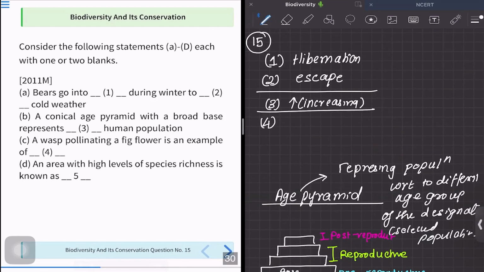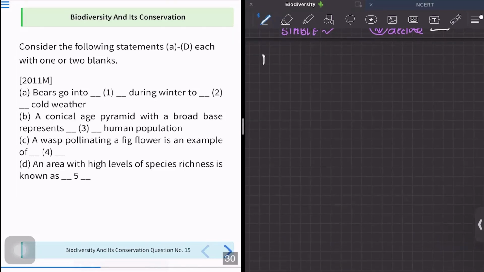So the fourth option, a wasp pollinating a fig flower, is an example of... Okay, let us understand that we have a fig flower and we have a wasp. So what happens in a fig flower? There has to be a process of pollination.